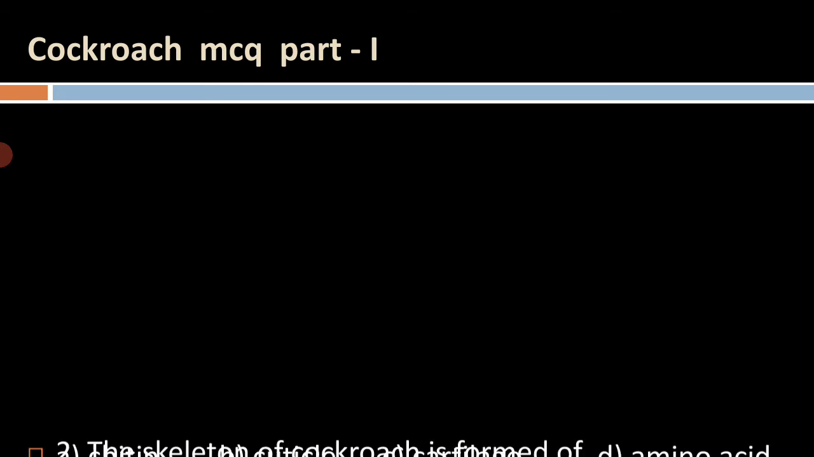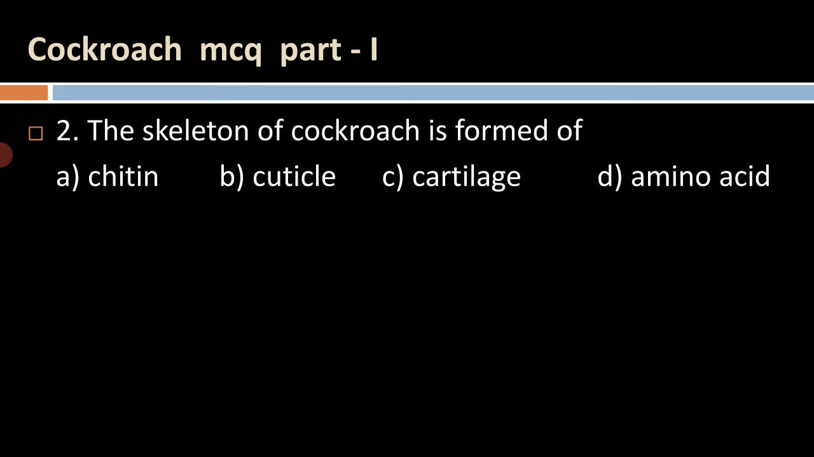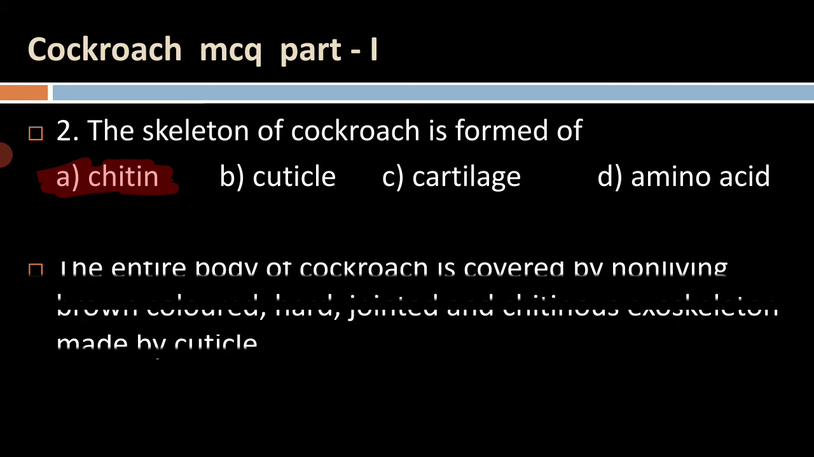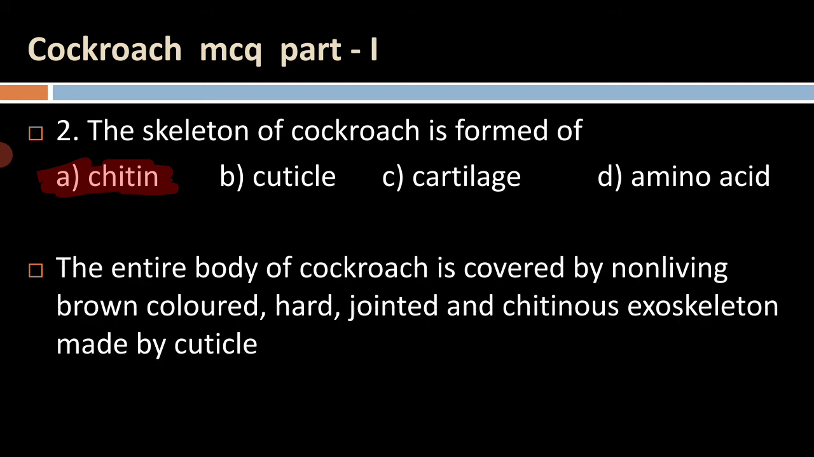Next, second question: the skeleton of cockroach is formed of, we know that the body of the cockroach is enveloped by exoskeleton, and that exoskeleton is made of A. chitin, B. cuticle, C. cartilage, and D. amino acid. The skeleton of cockroach is formed by chitin, which covers the entire body surface.